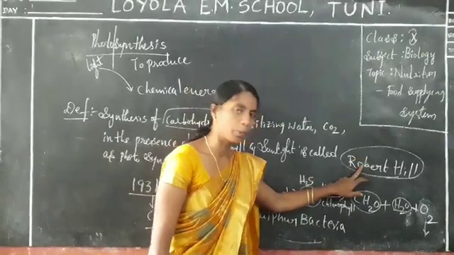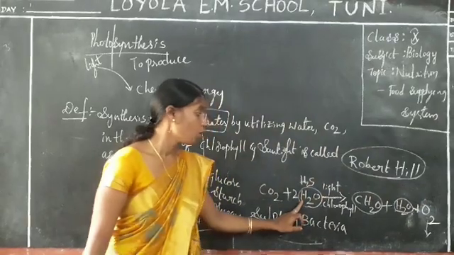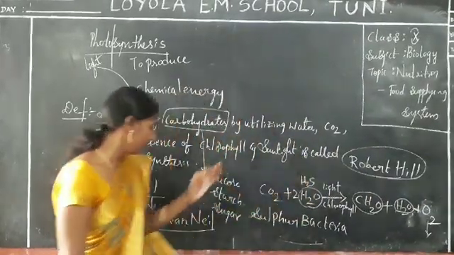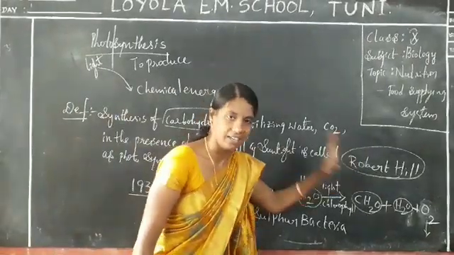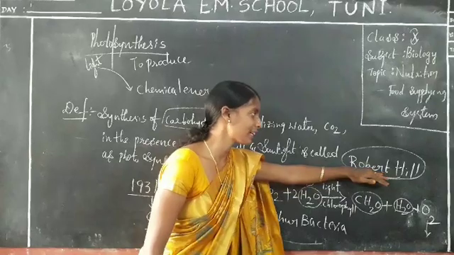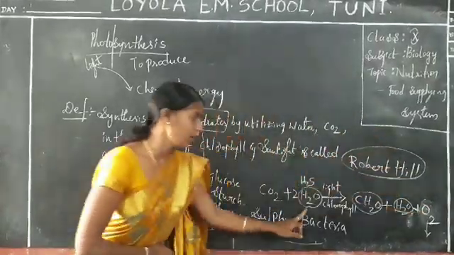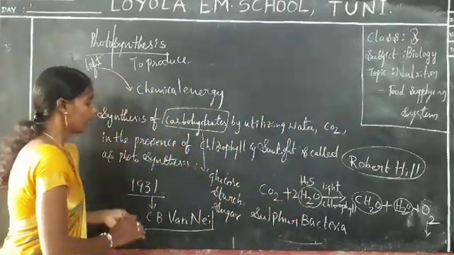He proposed Hill's reaction, that oxygen is evolved from the water molecule. The earlier equation was by C.B. van Neel. Later it was changed by Robert Hill, who said basically oxygen is evolved from the water molecule. Let us go to the topic.